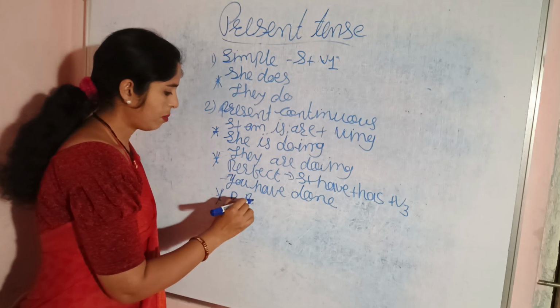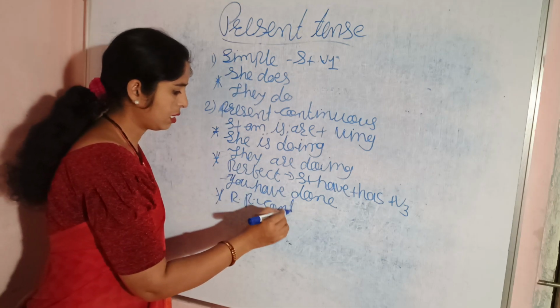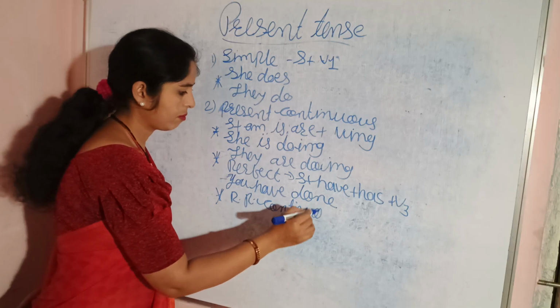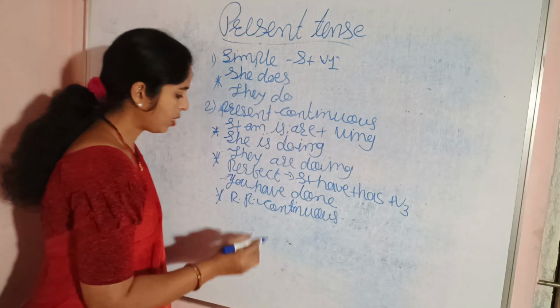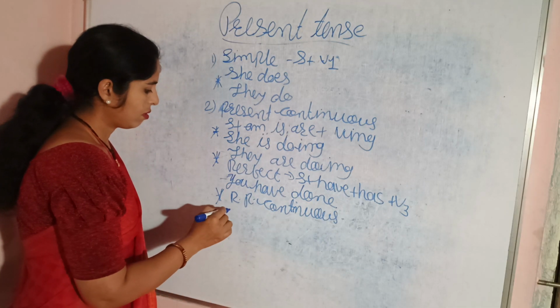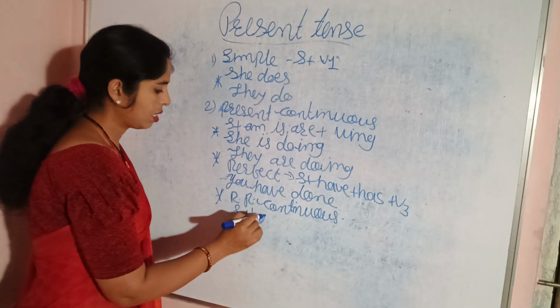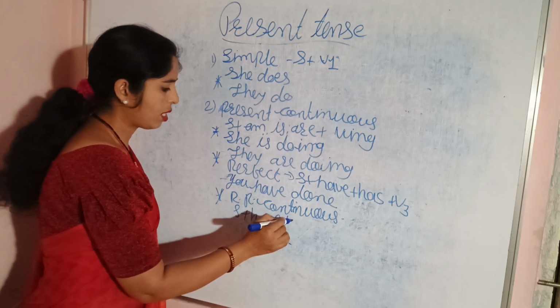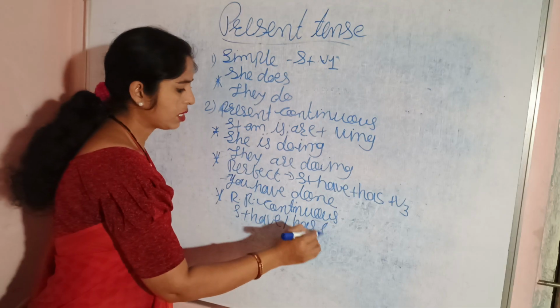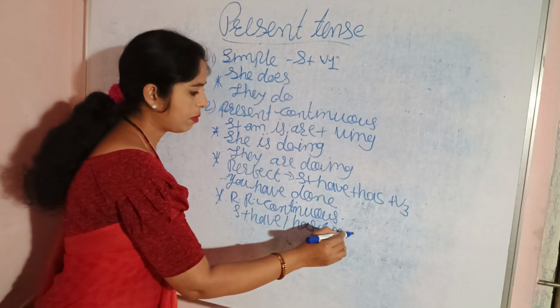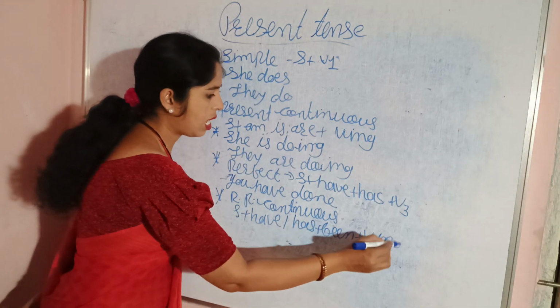The formula is subject plus have or has plus the extra word been plus V-ing.